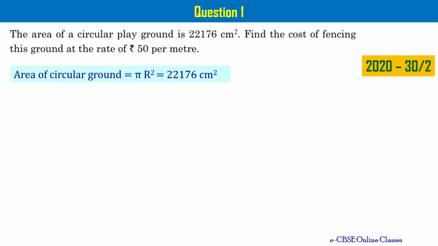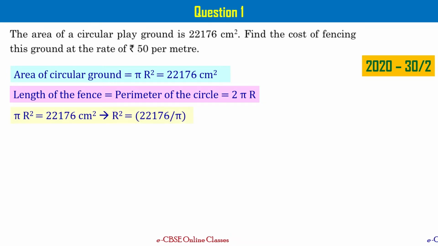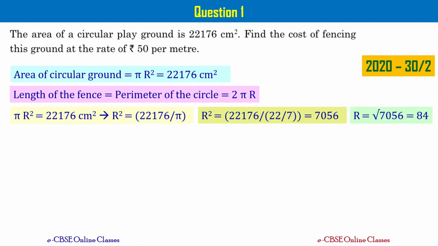Area of the circular ground is given, that is equal to pi r square equal to 22,176 centimeters square, right? And as you see, length of the fence is going to be equal to the perimeter of the circle, that is equal to 2 pi r, right? To calculate the length of the fence, all we need is r. Let's obtain that from the area of the circular ground given, that is pi r square equal to 22,176. You rearrange it such that you can write r square as 7,056. I have used pi equal to 22 by 7 here, and r is going to be the square root of 7,056, that is equal to 84, right?